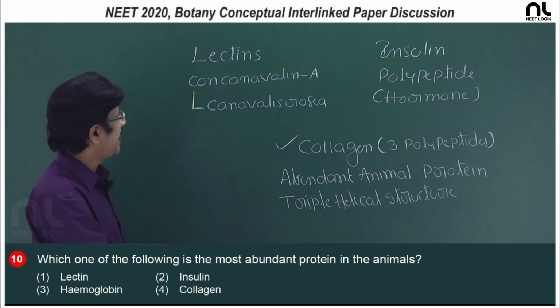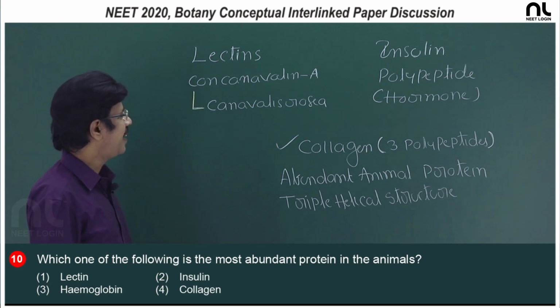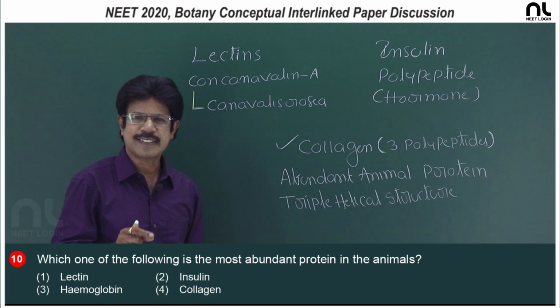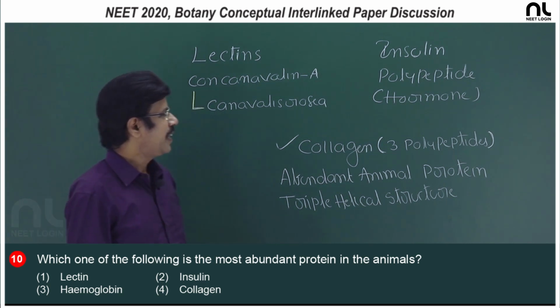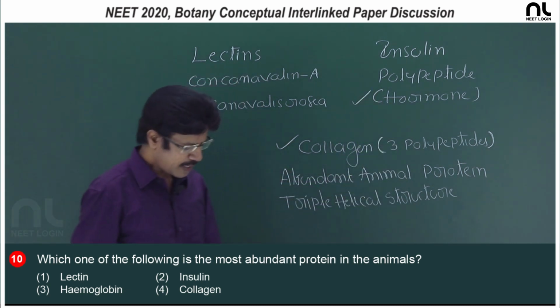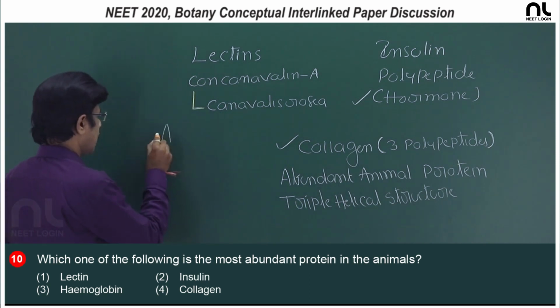And with regard to lectins, it is concanavalin A, obtained from Canavalia ensiformis. It has a medicinal property against cancer. And insulin is a polypeptide hormone. And the right option is the fourth option, collagen.